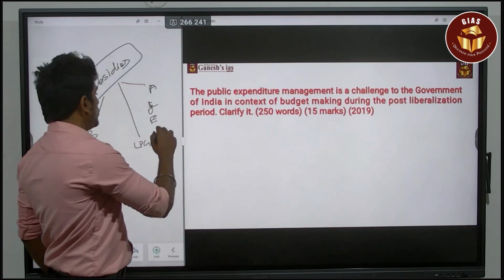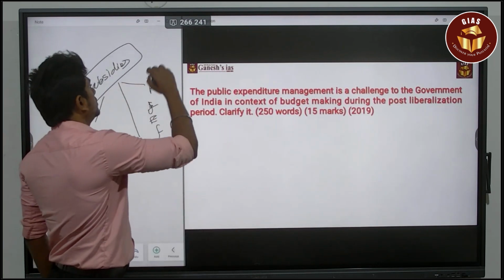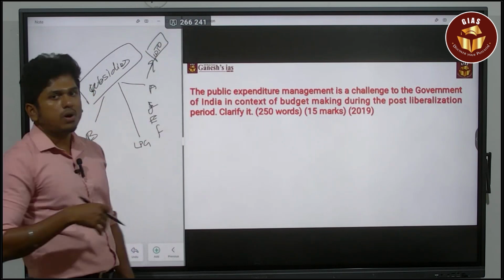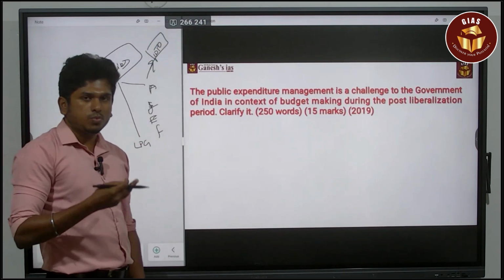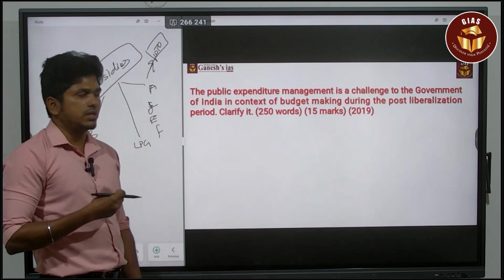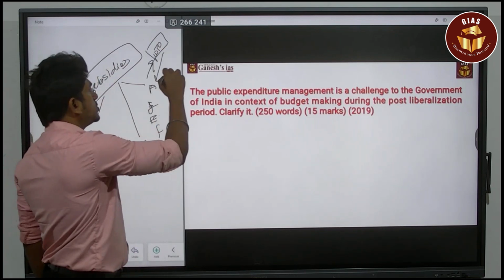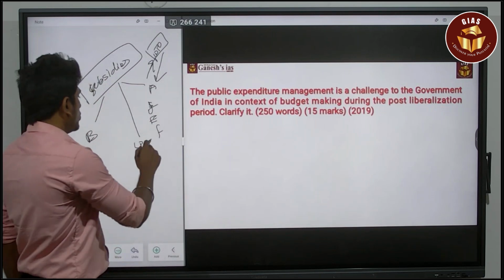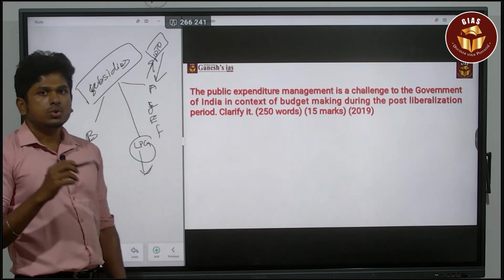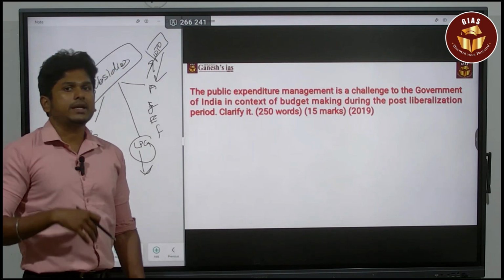If you are going to provide any subsidies, then the issue is about the WTO and the box subsidies: blue box, amber box, green box. There are various box subsidies. The WTO will question you because now you are an open, liberalized economy, and you are interfering in economic activities.